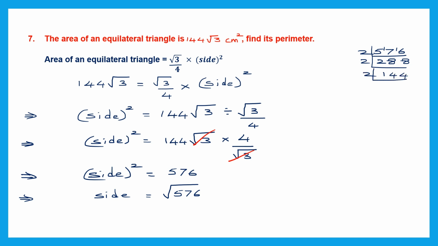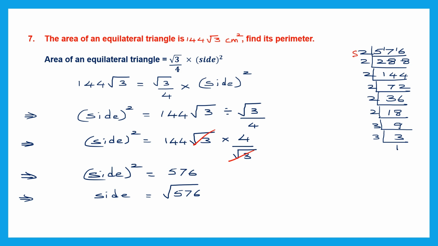Again continue. 2 7s are 14, 2 2s are 4. Again with 2, 2 3s are 6, 2 6s are 12, 2 1s are 2, 2 8s are 16, 2 9s are 18. Now we go on to 3. 3 3s are 9 and 3 1s are 3. Now what do we have to do? We have to pair up all these and get our square root of 576.